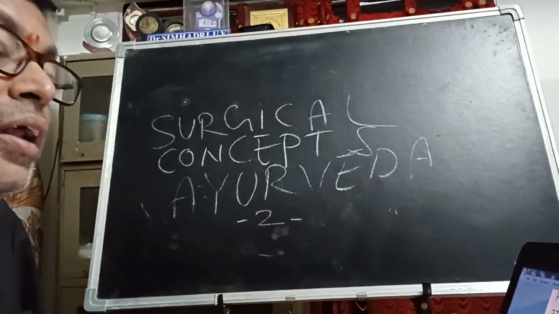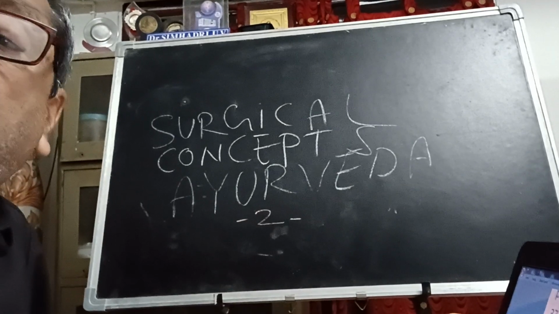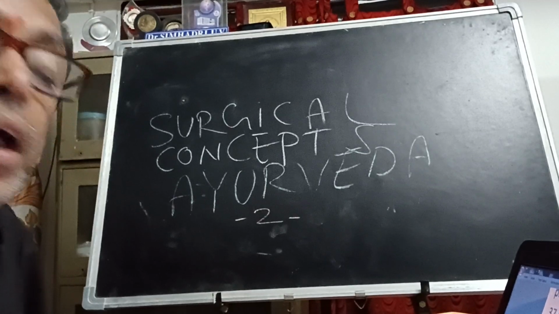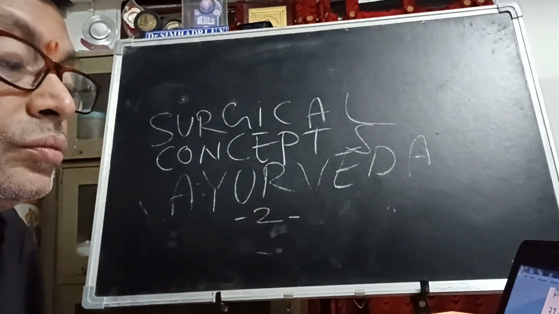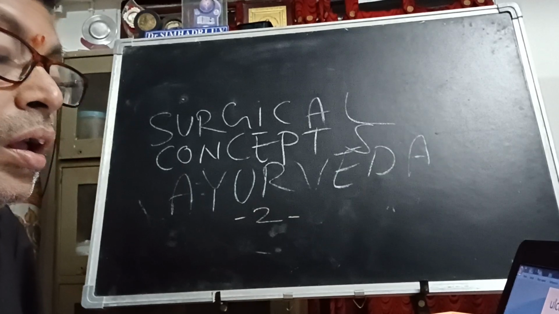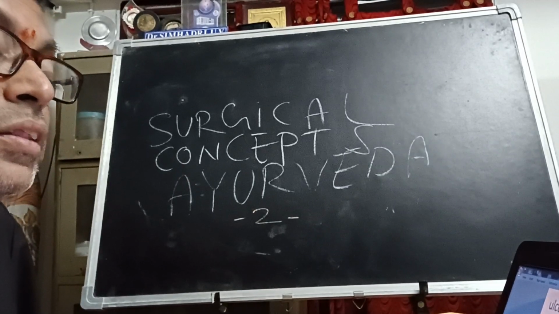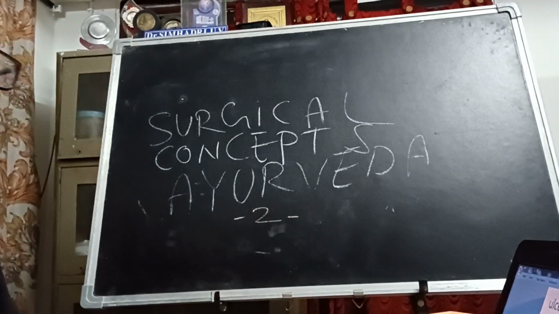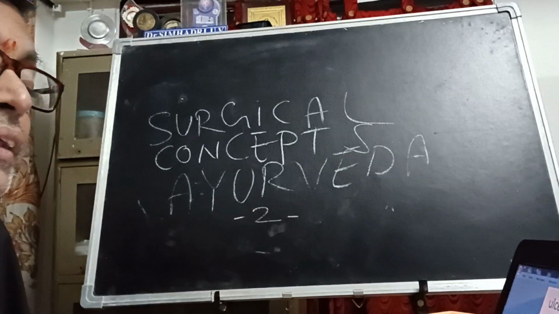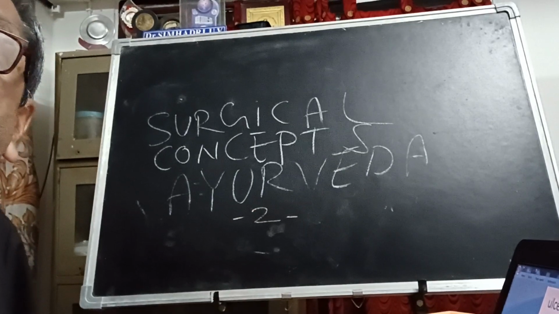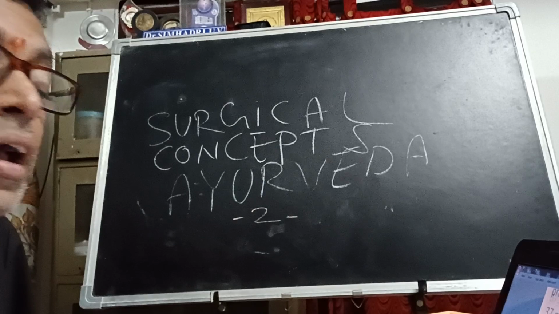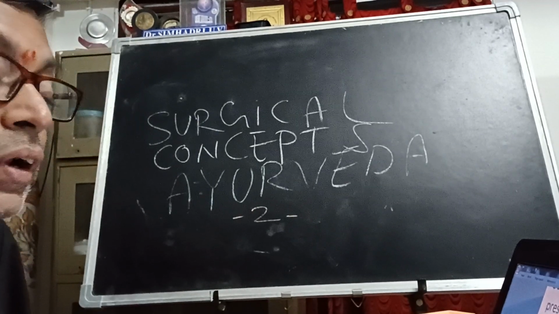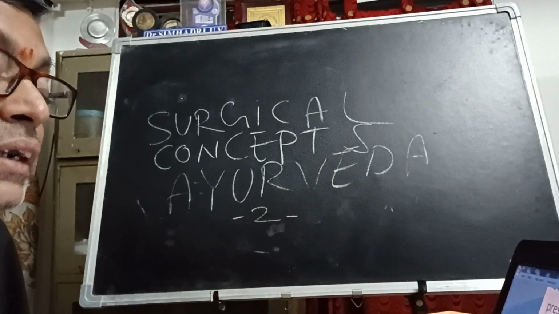Dravya Vijnanam Adhyaya. Chapter 39 is Shodhana and Shamana Chikitsa, the purifying and pacification of drugs. Purification drugs and pacification drugs are mentioned in chapter number 39, the purification and pacification of disease through drugs.